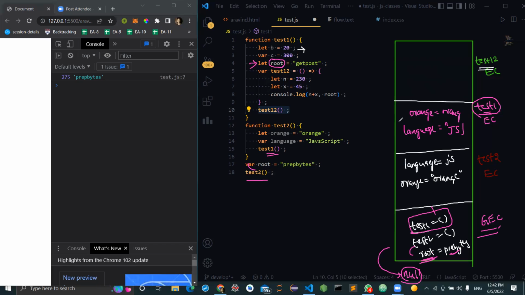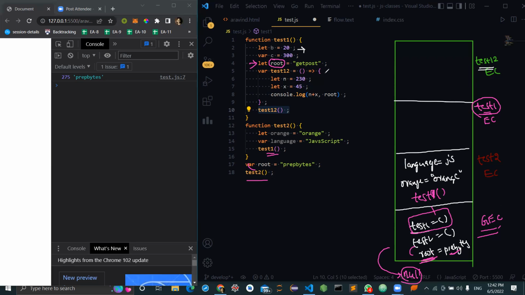So what will happen? See, I made a mistake. Wait a second. Actually, I had already written this test two context. So this is the test two context, and in the test two context, at the end I made a call for test one. So that's how we got the test one context.